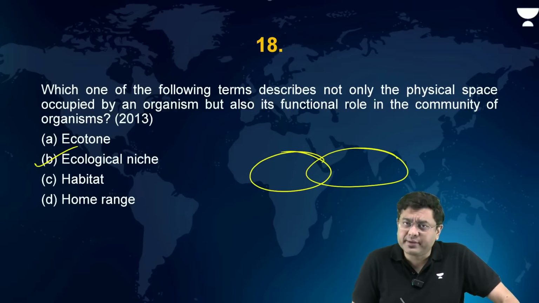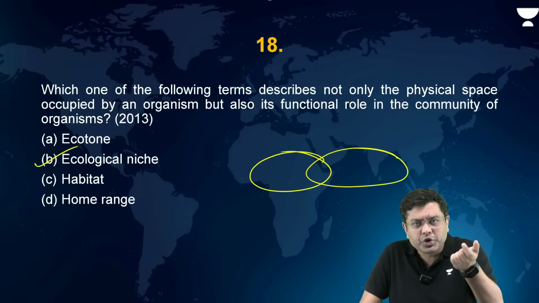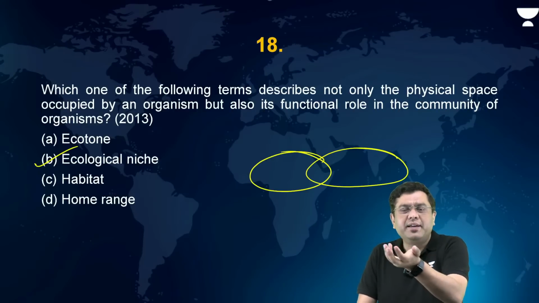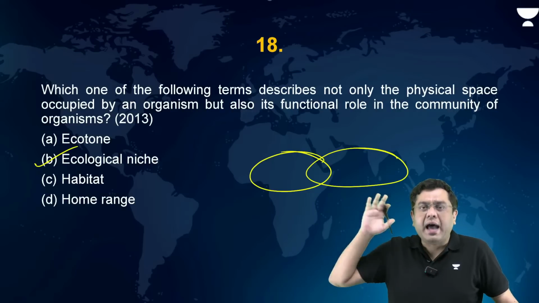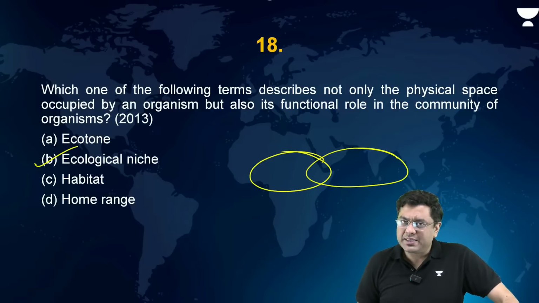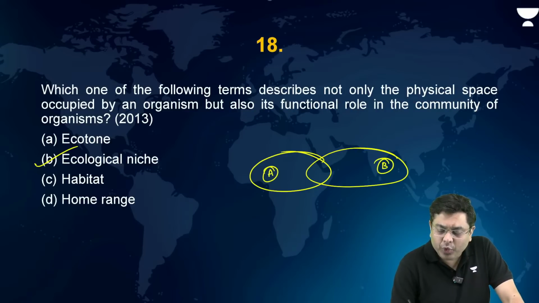In reality, what does one observe? That from these sand dunes, small shrubs and scrubs will be found. They will then be replaced by the grasses. They will then have some shorter trees, and eventually you will have the forest. So that transition between one ecosystem A to another ecosystem B, this is what is your ecotone.